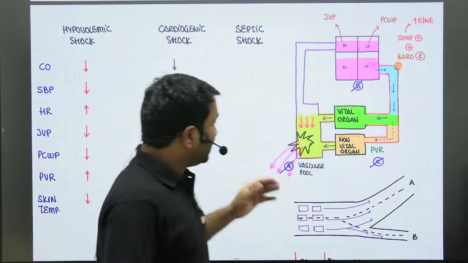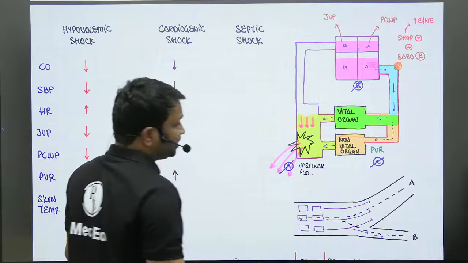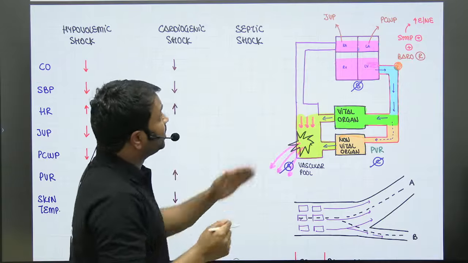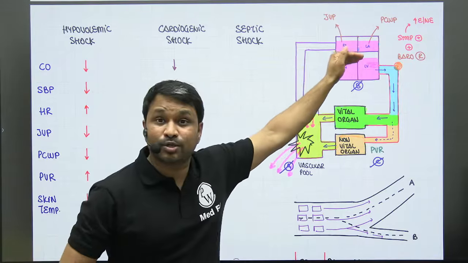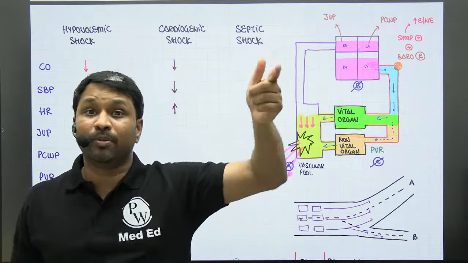Now, the amount of blood going into the peripheral circulation is less. Blood going into vital and non-vital organs is less. Blood coming to the vascular pool is also less, so blood going back to the right atria is also less. So what should happen to right atrial pressure? If you think by that logic, right atrial pressure should drop. But it will not drop.